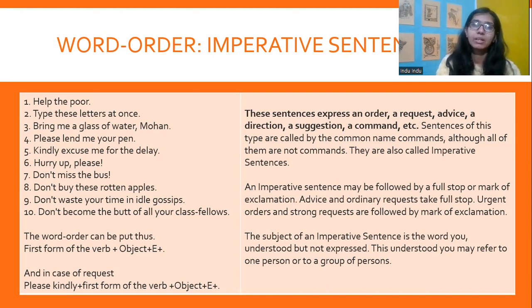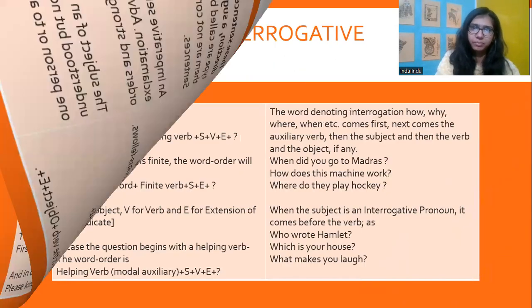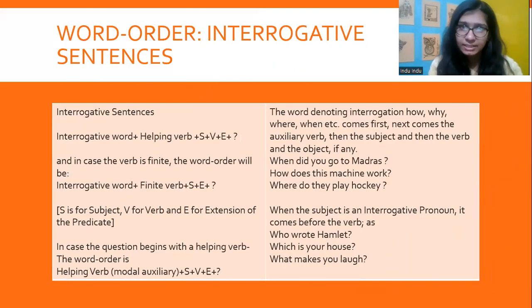Actually, Mohan is the subject here because, for example, if I ask, bring me a glass of water, Mohan, so Mohan is who I'm asking. So again, here the subject doesn't appear at the beginning of the sentence, it's at the end of the sentence, right? So you bring me a glass of water, Mohan, is what she means to say. You are the subject, bring me a glass of water. Okay, that is the imperative sentence. Now we talk about interrogative sentences where the word order obviously is the helping verb.